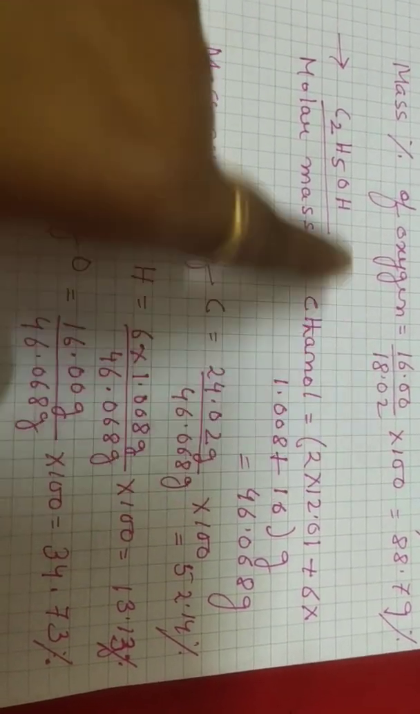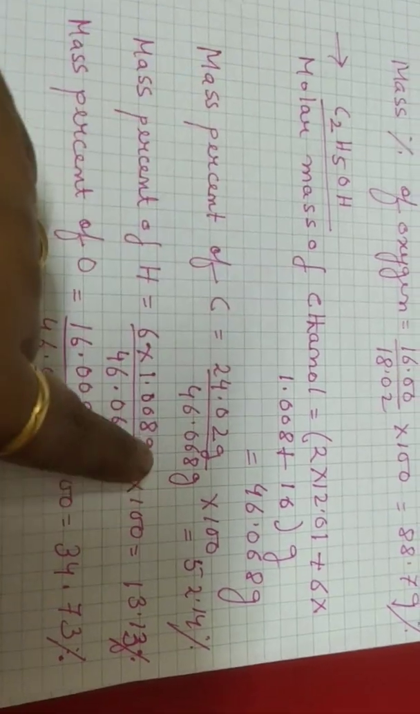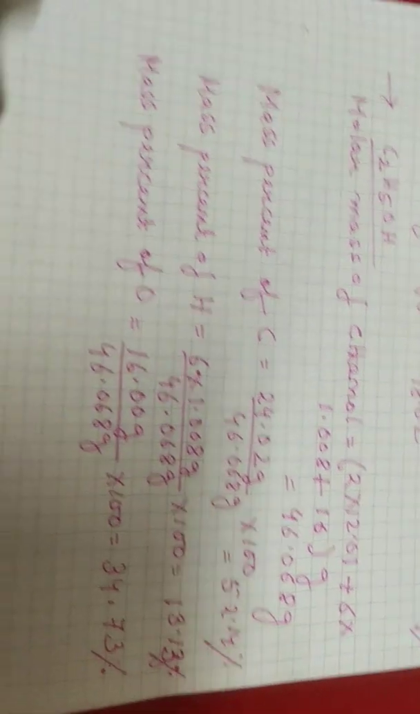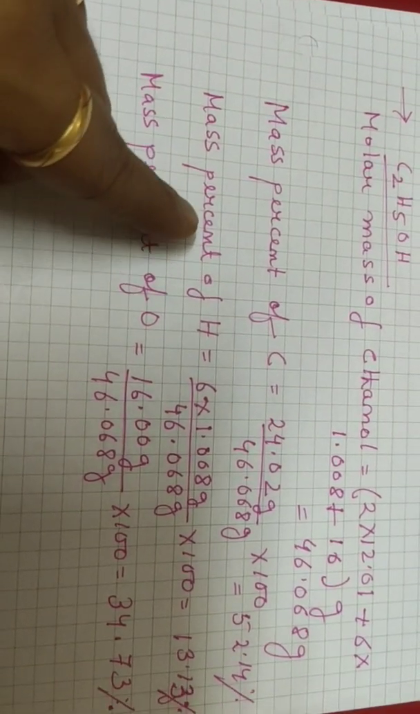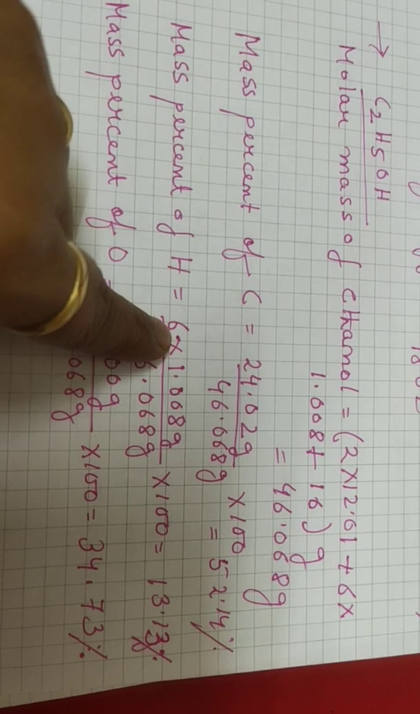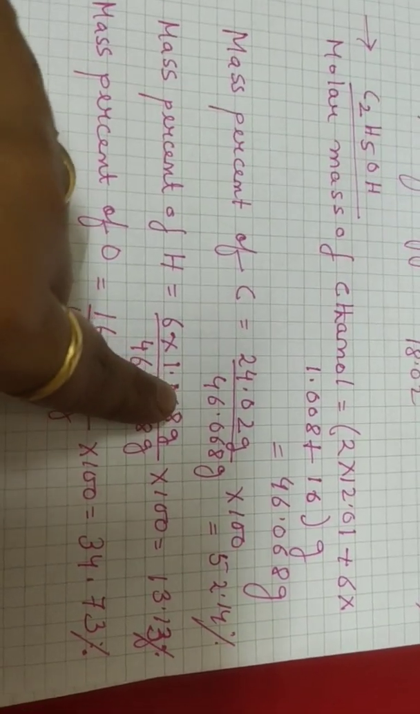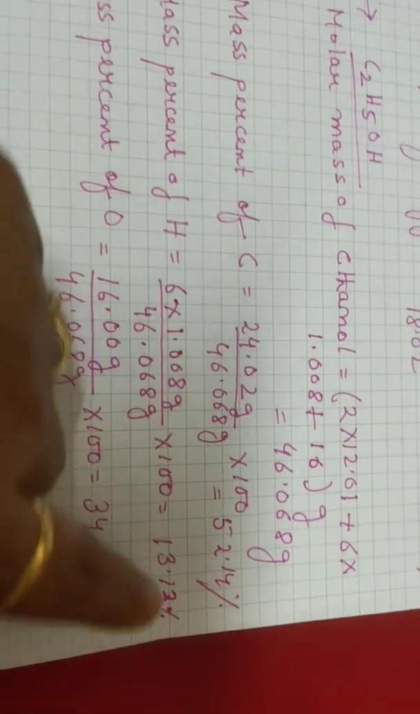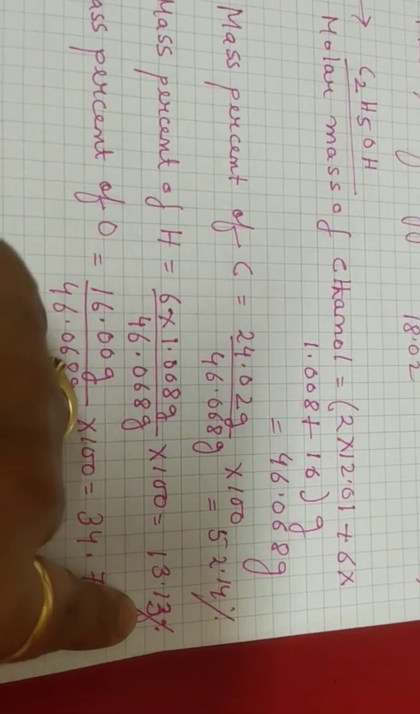24.0224, because it is 2 molecules of carbon divided by the total, into 100, that is 52.14%. For the mass percentage of hydrogen, we can take 6 molecules of hydrogen into its weight divided by the molar mass of the total molecule. It is coming 13.13%.